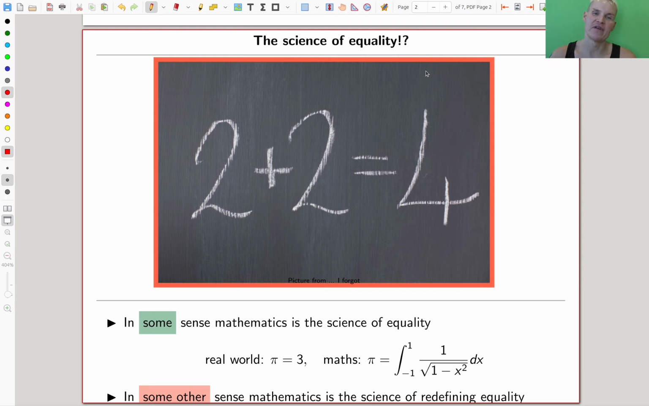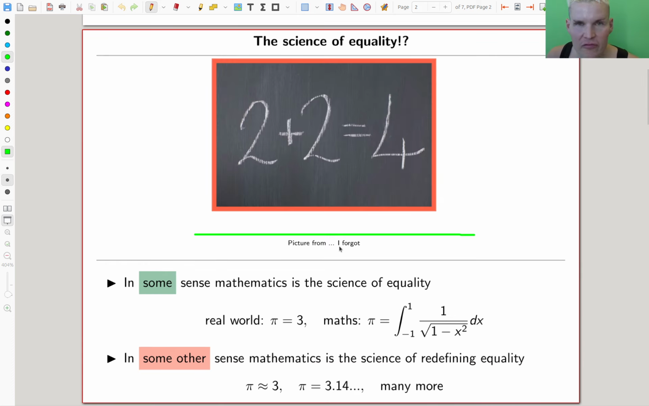Mathematics is all about the science of equality. Maybe not, who knows really. But a lot of people think this is mathematics, right? 2 plus 2 equals 4. The science of equality. In some sense it's true, and in some sense that's not really true.